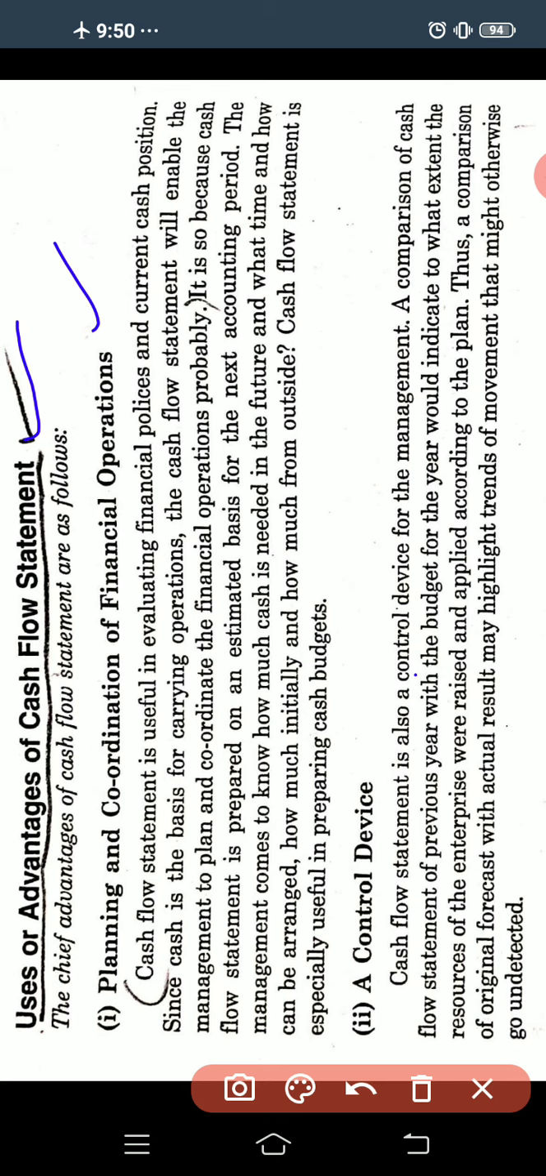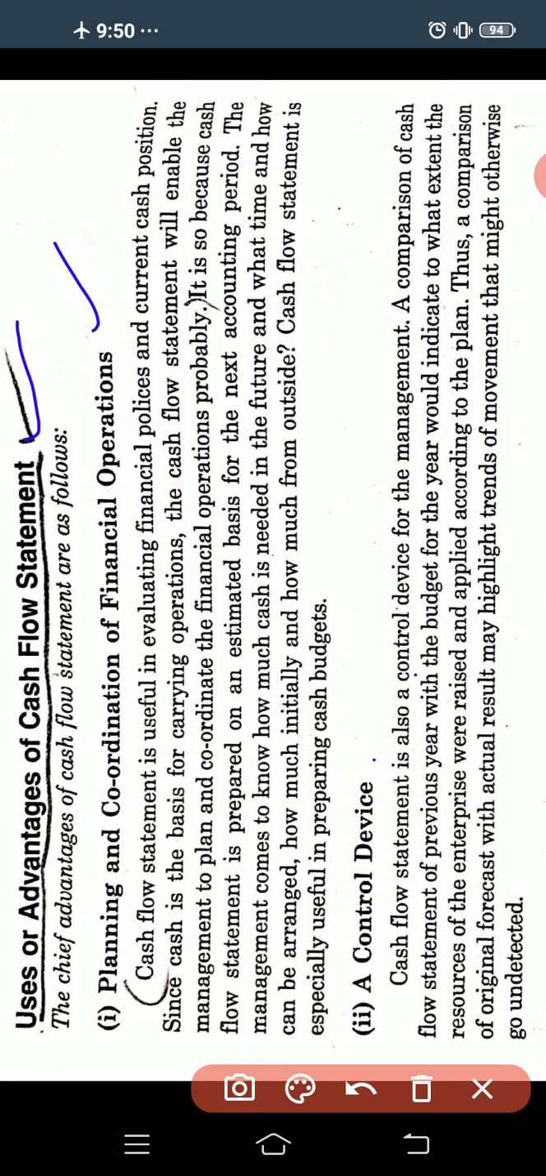With the help of the cash flow statement, the management can plan how much it has to spend for the purchase of raw materials or machinery, and how much sales it is going to get, meaning how much cash it is going to get. So with the help of the cash flow statement, the management can plan and coordinate the financial operations of the business.